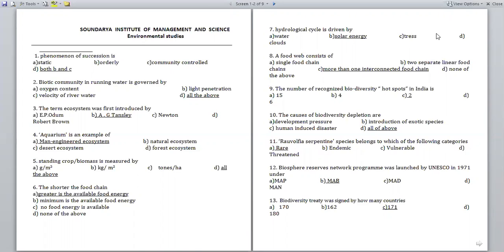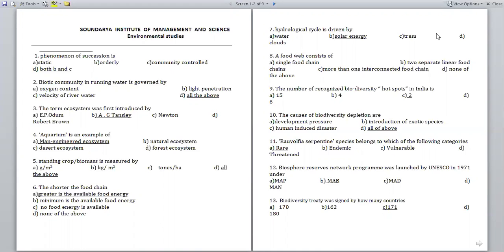And the third one: the term ecosystem was first introduced by option A, E.P. Odum; option B, A.G. Tansley; option C, Newton; option D, Robert Brown. So obviously the term ecosystem was coined by A.G. Tansley.